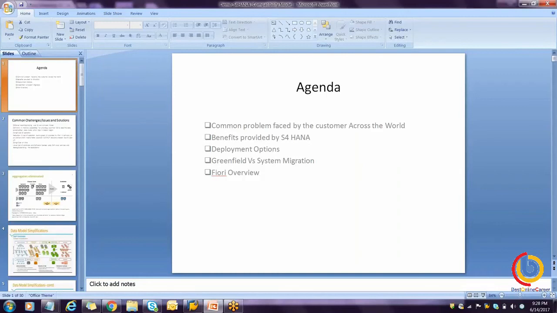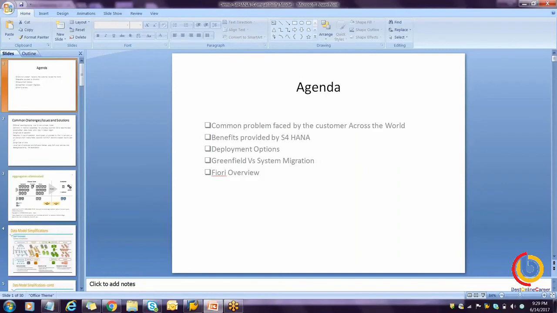So here there are two things. The customer decides to move to the HANA database or to S/4HANA. If the customer moves only to the HANA database, not S/4HANA, that is entirely different: the customer is not getting the Fiori user experience, nor the improvised business processes for SD, MM, PP. But if the customer decides to move to S/4HANA, it means the customer first has to move to the HANA database, as S/4HANA is supported on the HANA database.